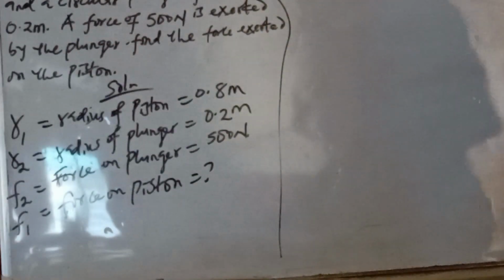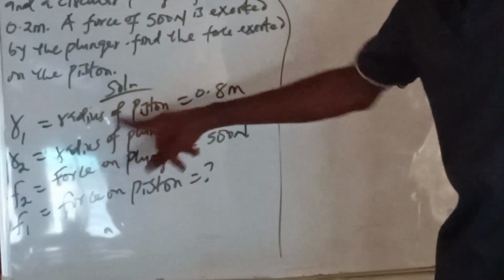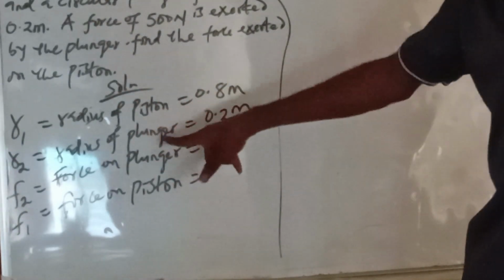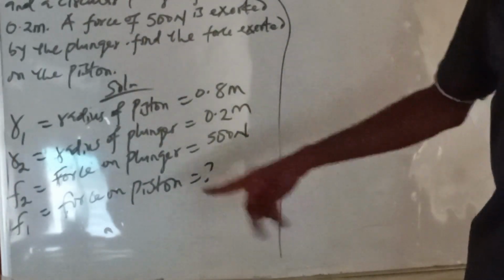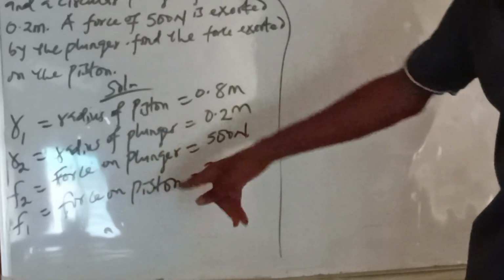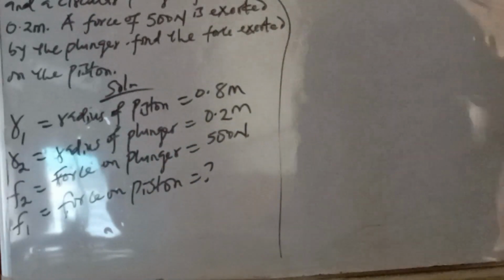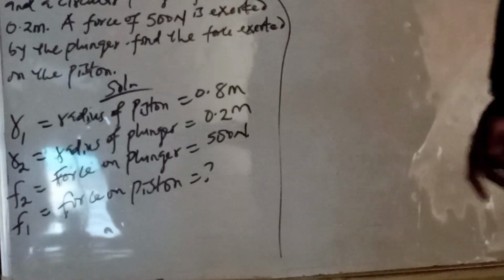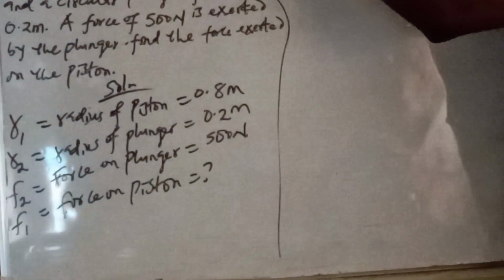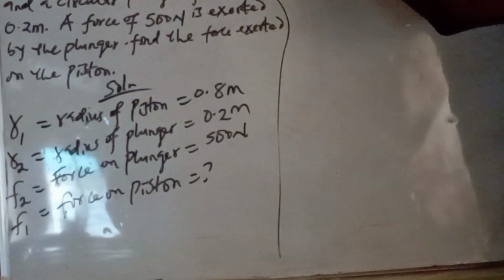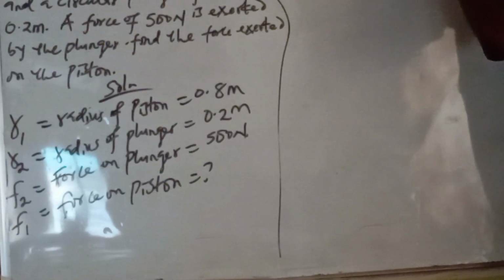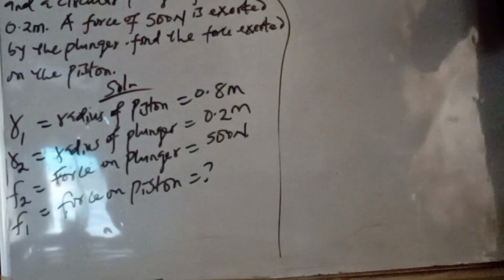So R1 is the radius of the piston, 0.8 meter; R2 is the radius of the plunger, 0.2 meter; F2 is the force on the plunger, 500 newton; and F1 is the force on the piston, which we are looking for. Because they gave the radius, the area we are going to use is the area of a circle, which is pi r squared.